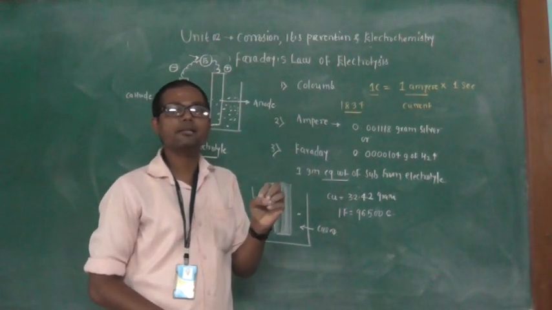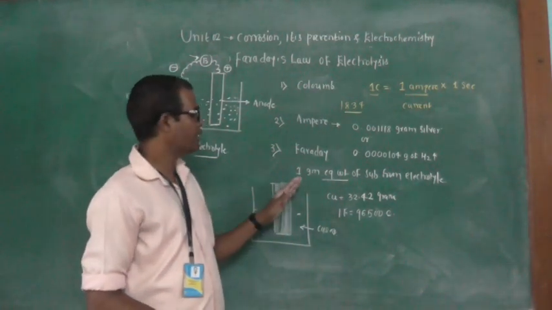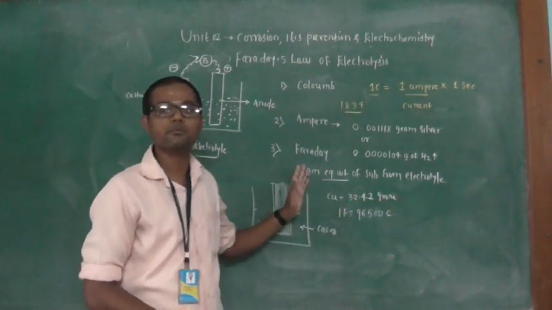It is the quantity of electricity that passes through a circuit to deposit 1 gram equivalent of the substance from that electrolyte.